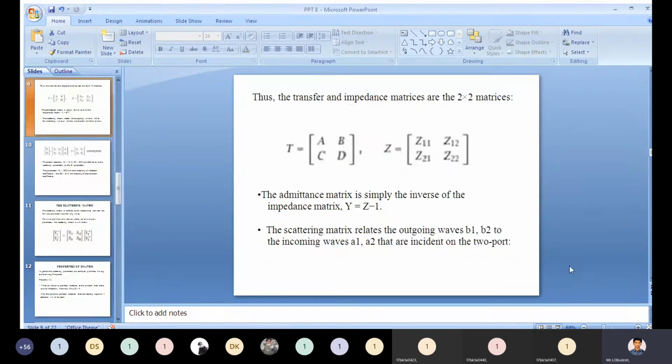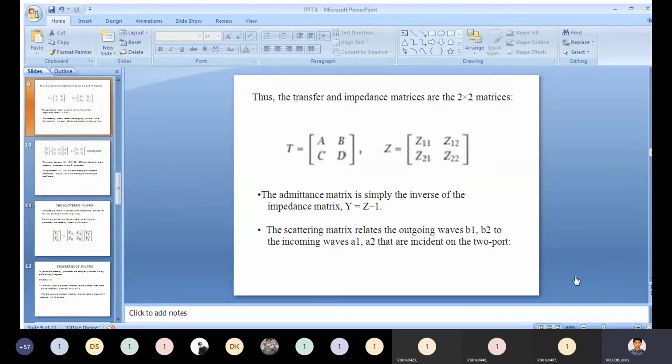Okay, so the next one, you need to represent the transfer matrix and impedance matrices, which are 2 by 2 matrices. The transfer matrix T is equal to ABCD, or else the impedance matrix Z11, Z12, Z21, Z22. And one more, the admittance matrix is simply the inverse of the impedance matrix. Y is equal to Z inverse.